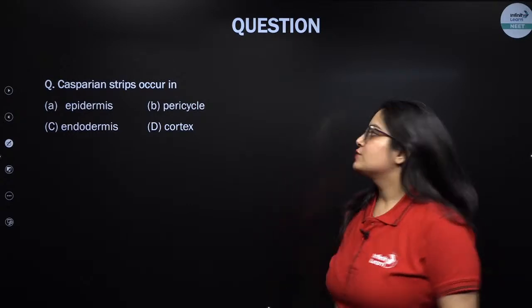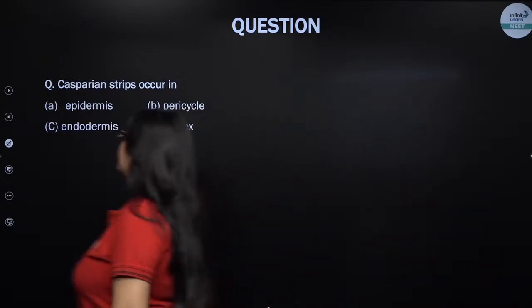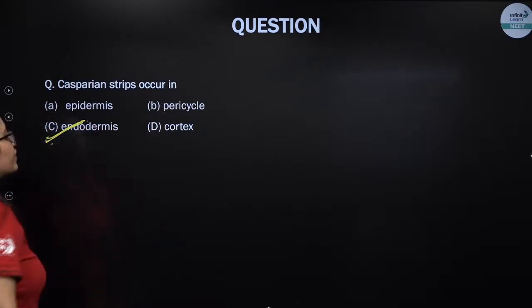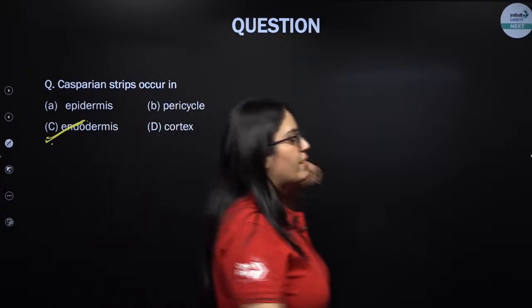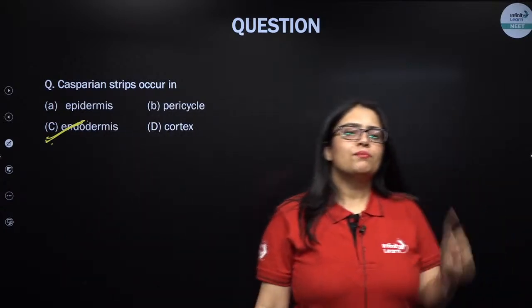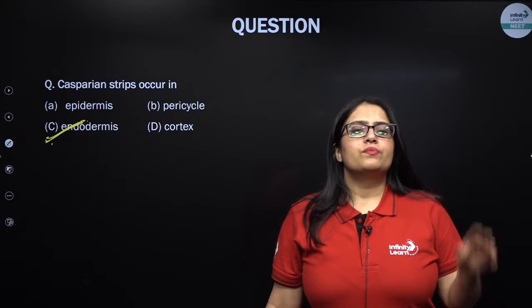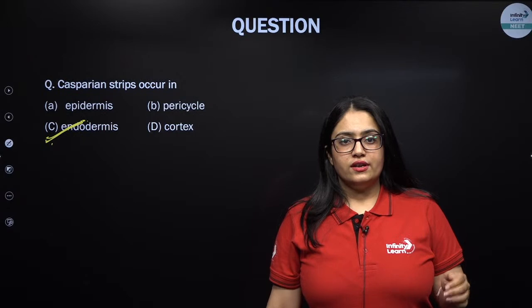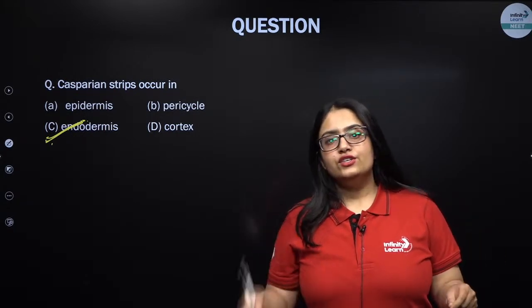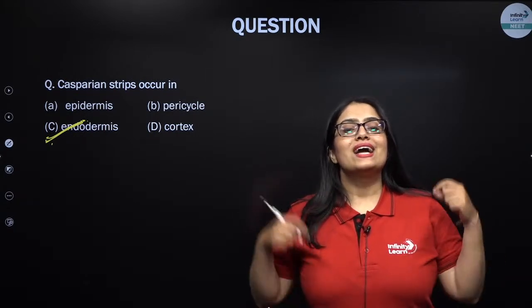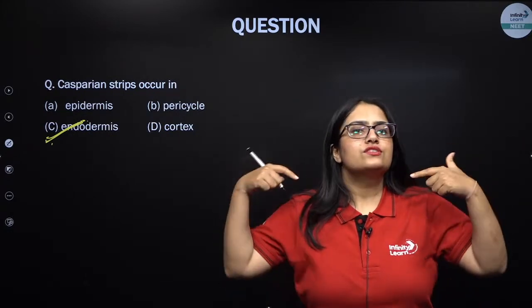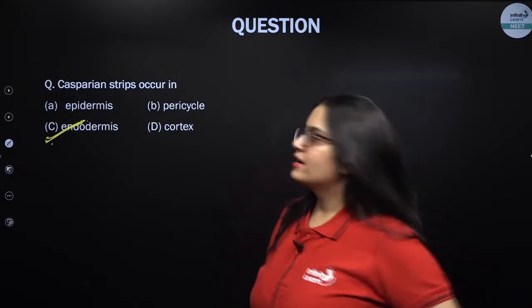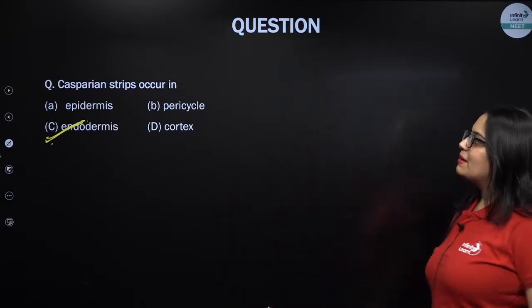Casparian strips occur in endodermis. They are present in the endodermis of the root. Remember, that is why in chapter number 11, transport in plants, because of the presence of Casparian strips in the endodermal cells, the water needs to enter the endodermal cells via symplast only. Apoplast is not possible in the endodermal cells. Excellent. Please remember this.